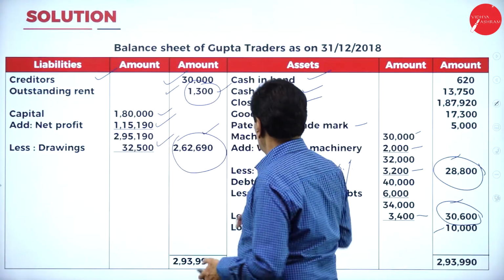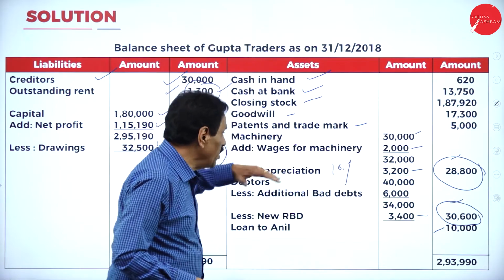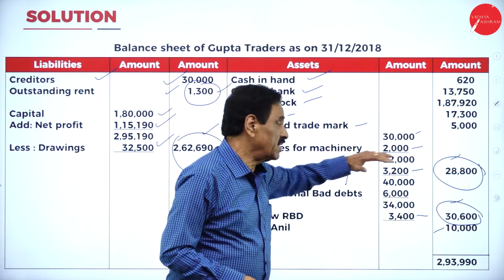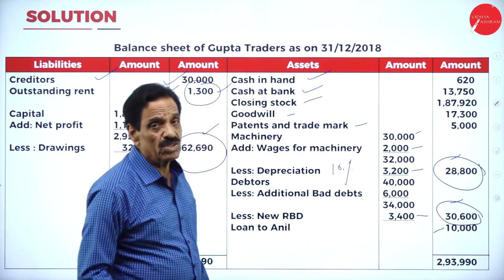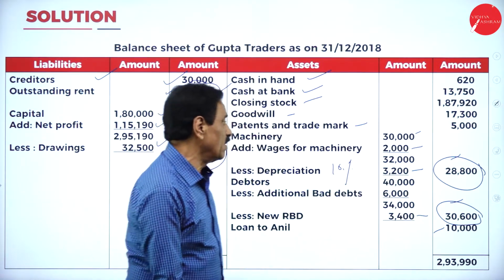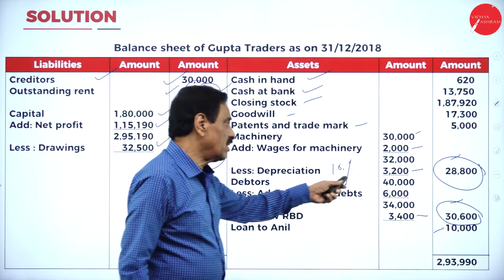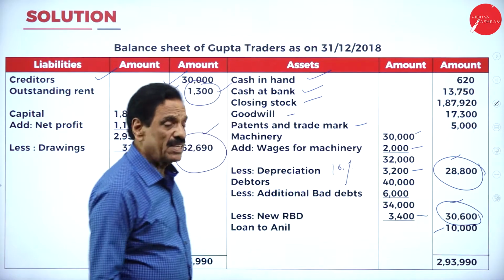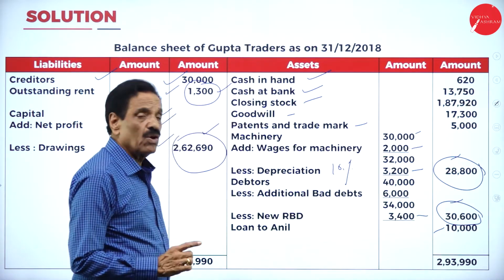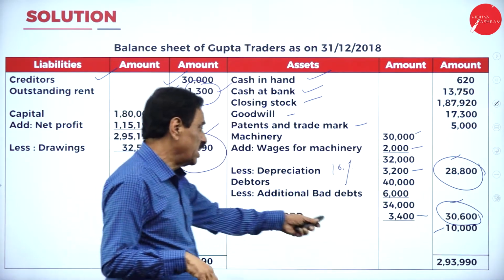Here, in the balance sheet, all assets will come. See how we have adjusted machinery. Erection is 2,000, making 32,000. Depreciation on this is 3,200. Balance is 28,800. What's the value of the debtor? We have to receive from customers 40,000. How much is irrecoverable? 6,000. What's the balance? 34,000. 10% of this is 3,400.